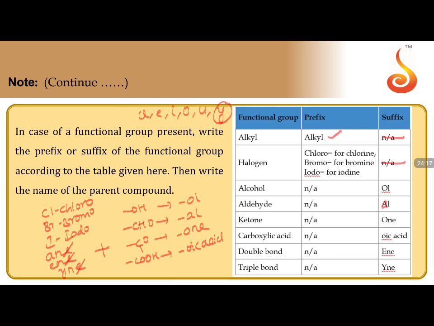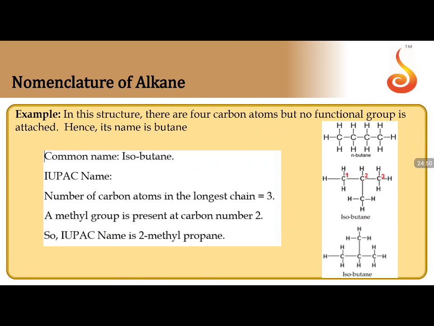So that means if you have alcohol, then you will have anol. The E will be cancelled, ol, anol. E will not be there. If aldehyde is there, an, al, anal. If ketone is there, an, on. But E will not be written in that particular one. So keep this point in mind and then we can work it out. Clear? Correspondingly double bond ene, triple bond yne.